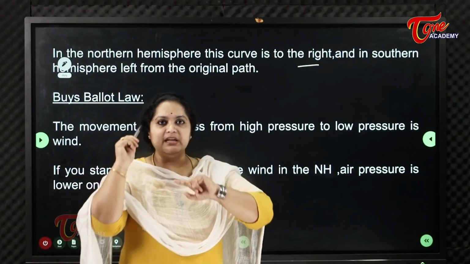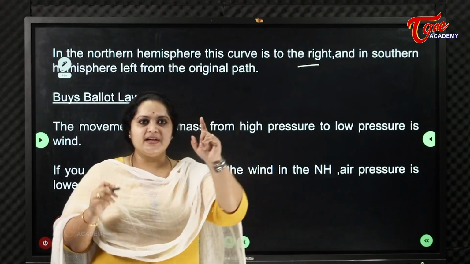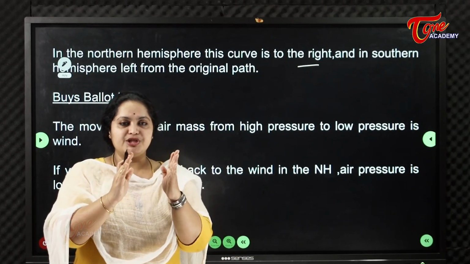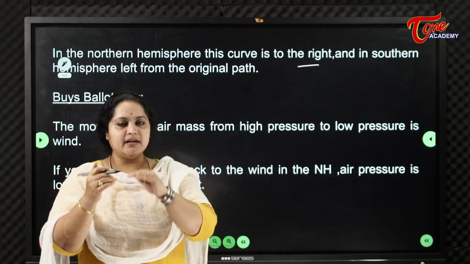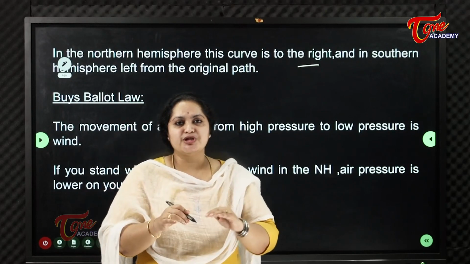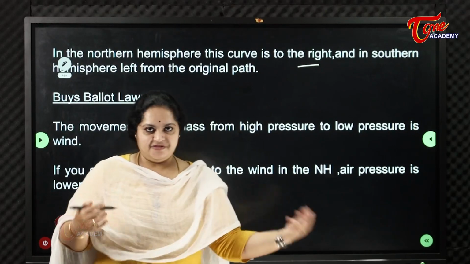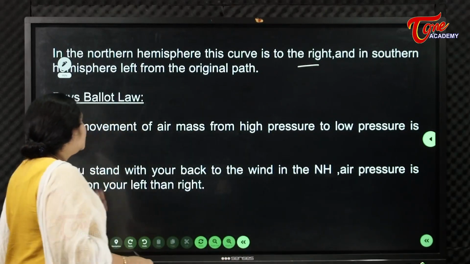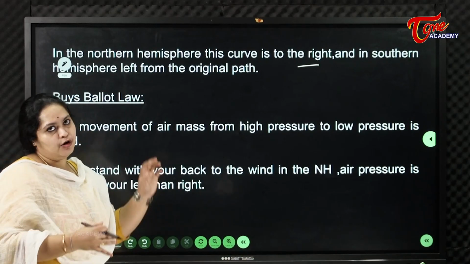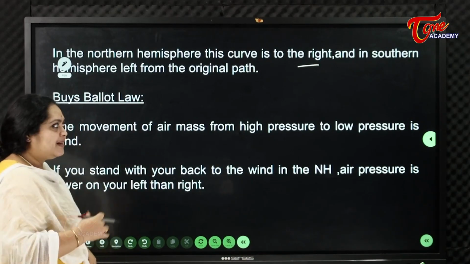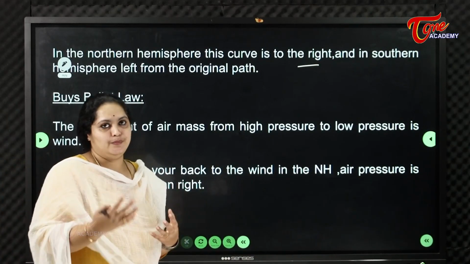That happens like in the northern hemisphere, from the original position it will take right. In the southern hemisphere, from the original position it will take left. So that is the Coriolis law or Coriolis force that makes the winds move.